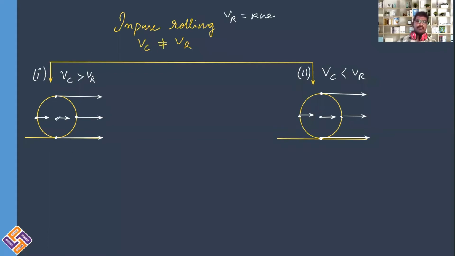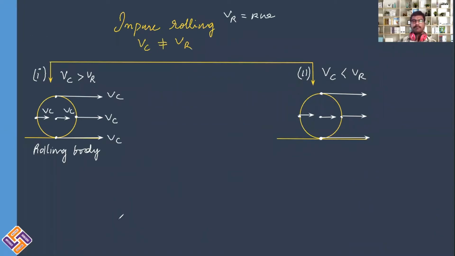Now, as we have a rolling body here, this is a rolling object. As we know, whenever a body is in rolling motion, it will have both translational velocity and rotational velocity. Translational velocity magnitude is Vc, and its value remains the same for all the particles.